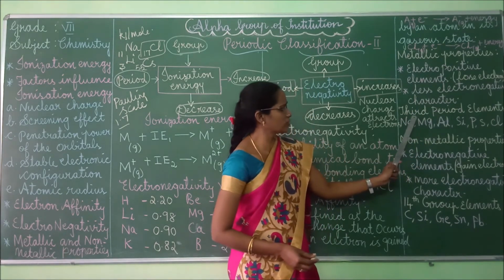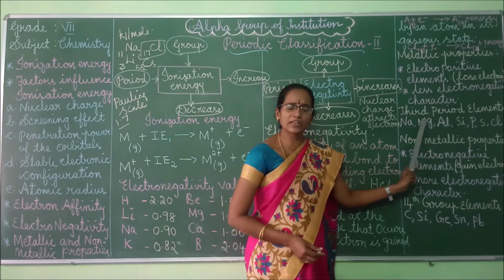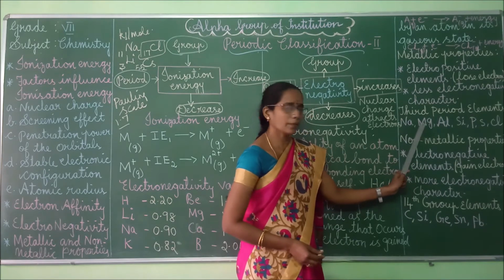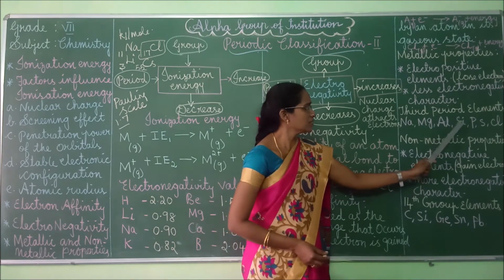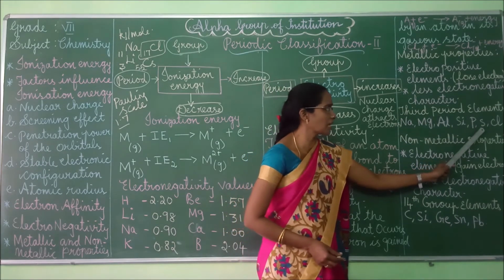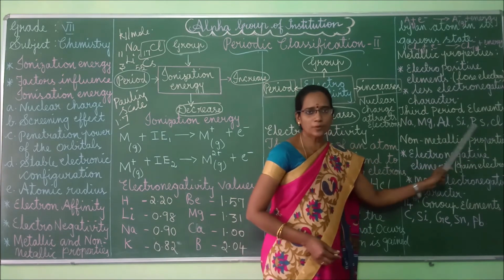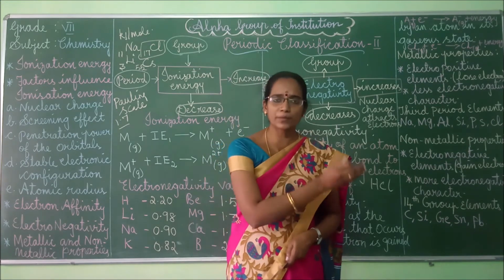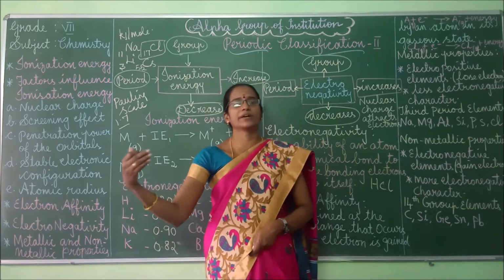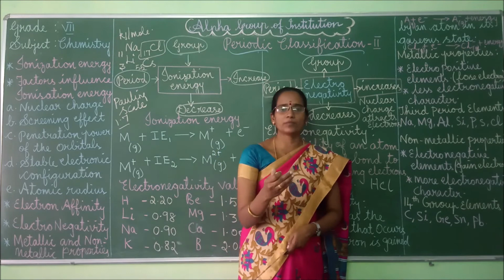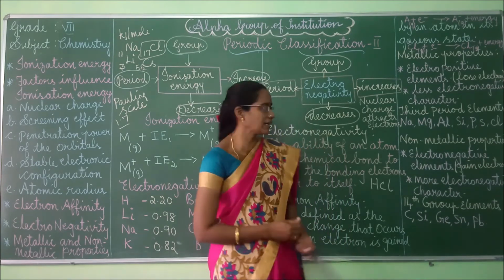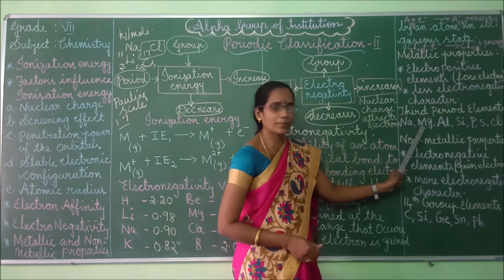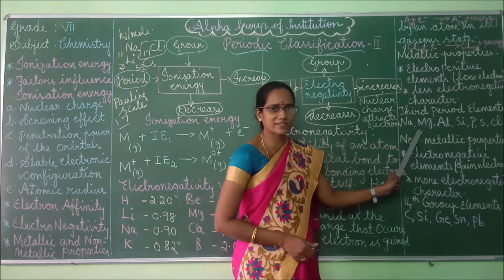Okay. Next, if you see the third period in the periodic table, sodium, magnesium, aluminium, silicon, phosphorus, sulfur, chlorine elements are present. So we have to segregate the elements. What are the elements that come under metals? What are the elements that come under non-metals? What are the elements that are metalloids? Like that we have to segregate. If you look at these third period elements, sodium and magnesium are metals, isn't it?